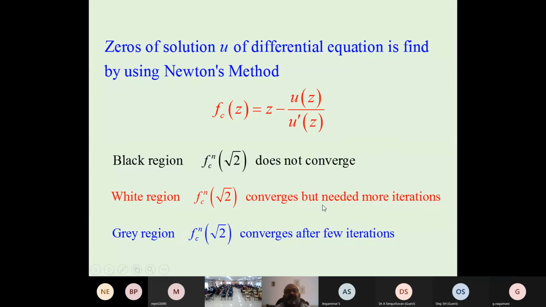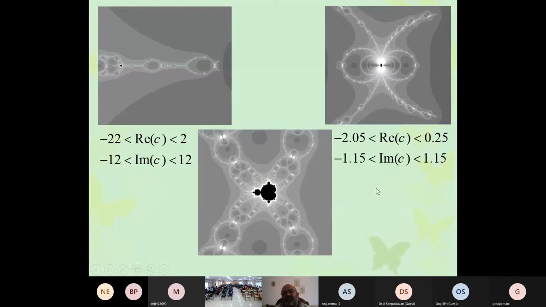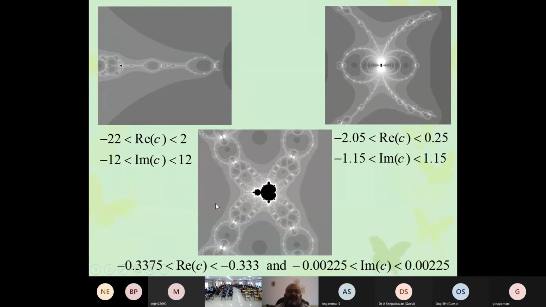So in this, what I told about is the roots of a solution. We can study the solution of the second order differential equation through this, and here C is a parameter. So we get a solution, and these solutions are fractals.